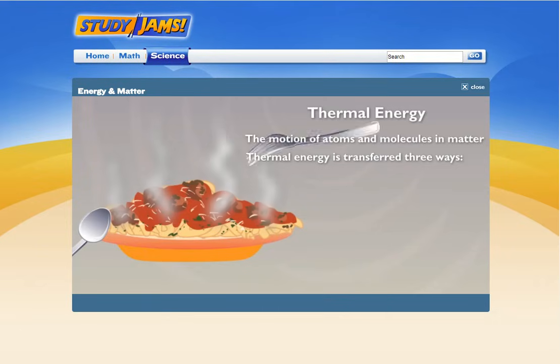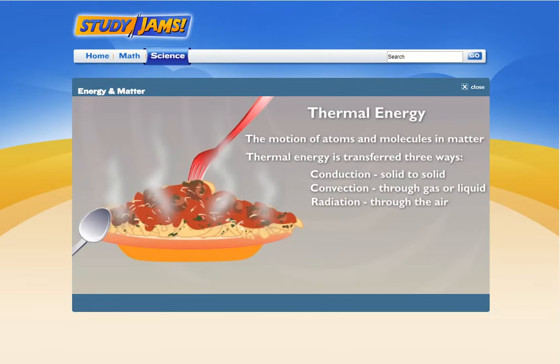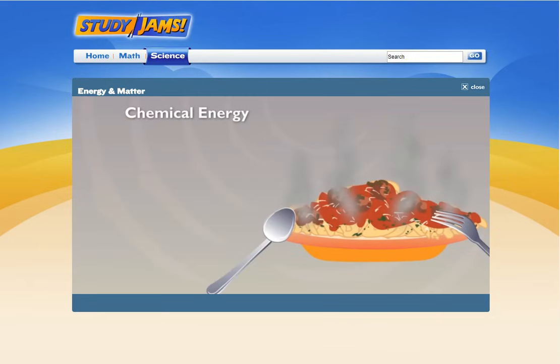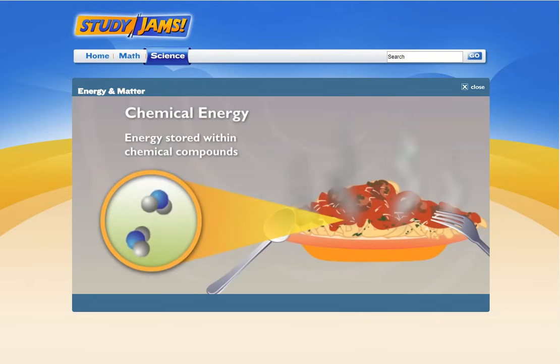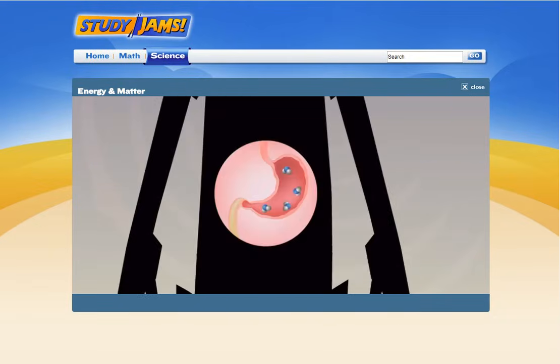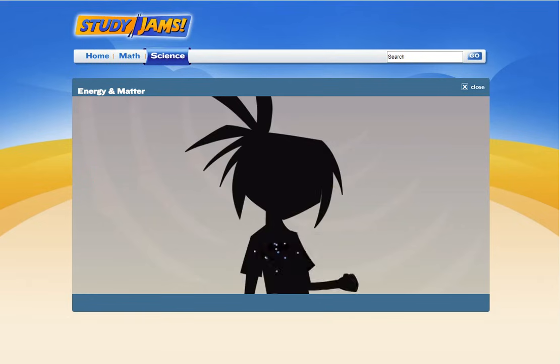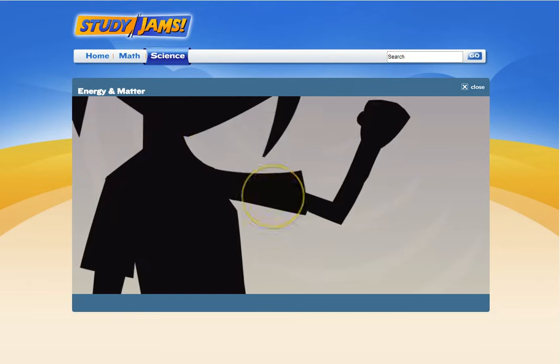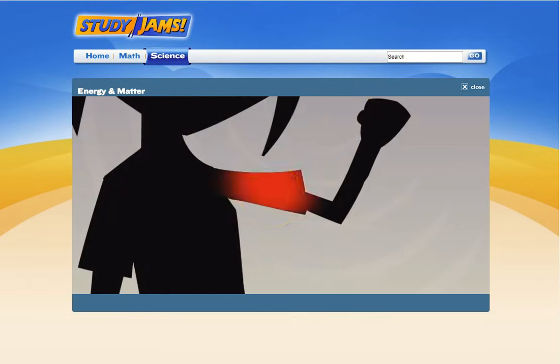When we touch the food, the heat is transferred by conduction from the hot food to our fork and mouth. The steam is thermal energy being transferred by convection into the air. That's a lot of kinetic energy. Definitely. The food also stores chemical energy, potential energy in the chemical compounds that's waiting to be released. When we eat the food, our body burns it and releases the chemical energy stored in the food. When you burn something, doesn't that create heat? Yeah. When chemical energy is released, it turns into thermal energy.